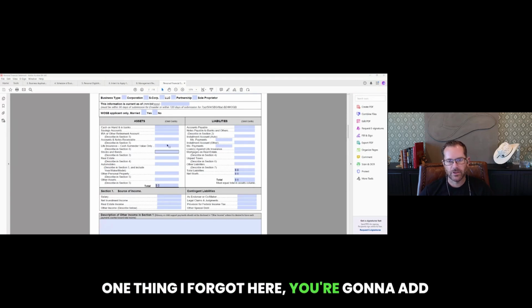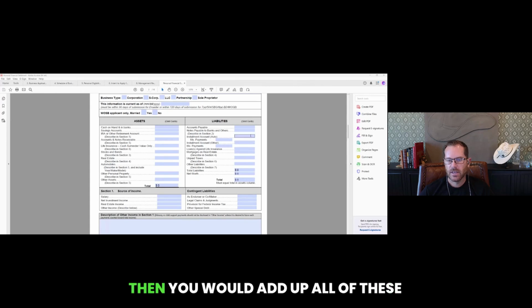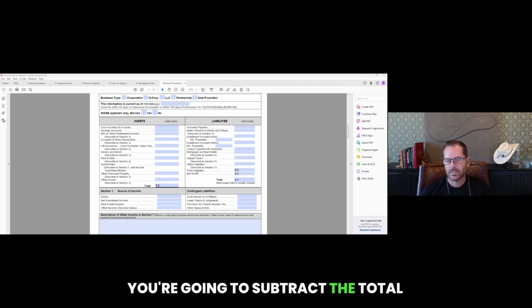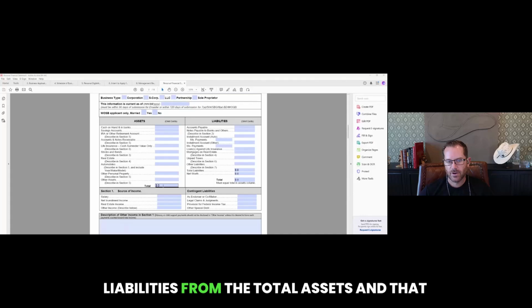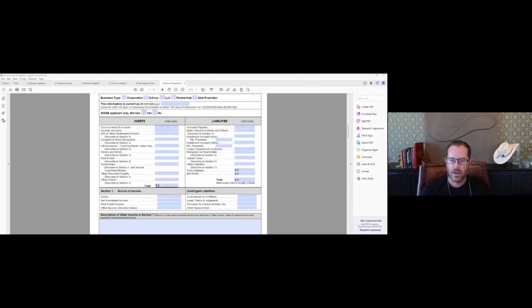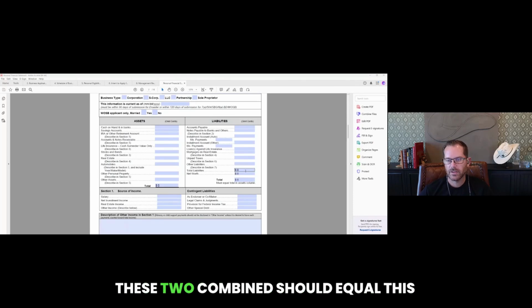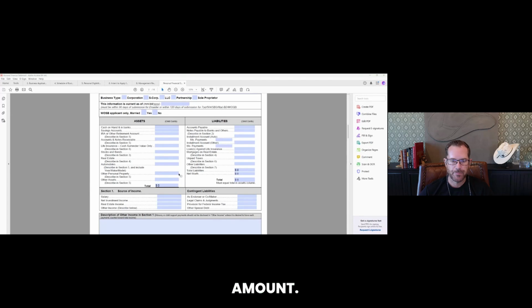One thing I forgot here, you're going to add all of these up here to your total assets. Then you would add up all of these outstanding balances here as total liabilities. You're going to subtract the total liabilities from the total assets, and that would determine your net worth. This would equal the total amount here, or these 2 combined should equal this amount.